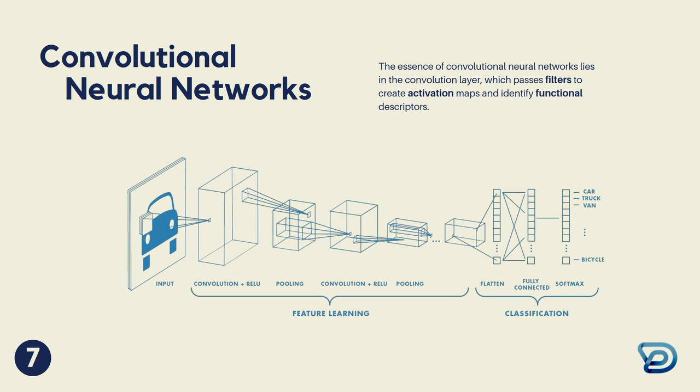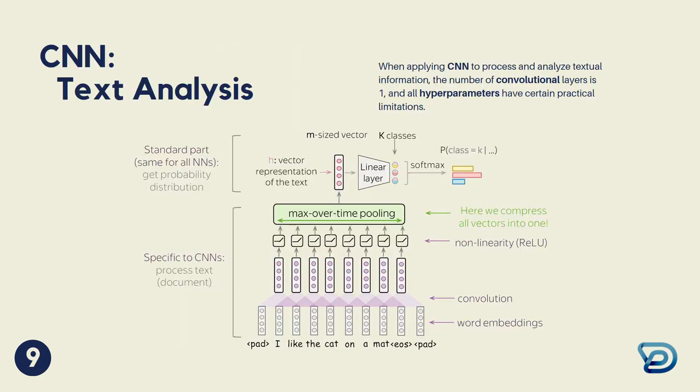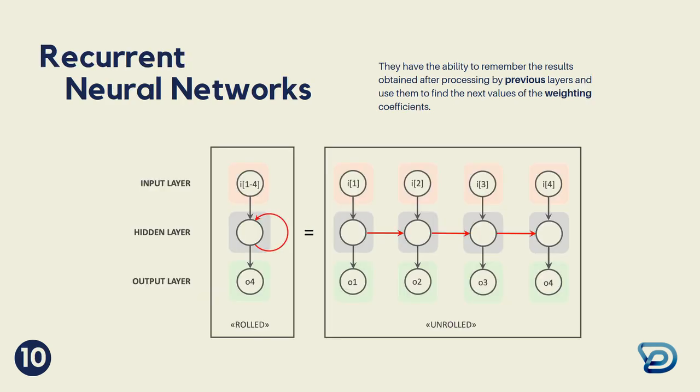The screen shows the list of hyperparameters that need to be configured for the network. And the next slide is the CNN architecture for the next analysis. You can see that we need to use only text vectorization. Having considered the architecture of convolutional networks, we can move on to the recurrent networks.